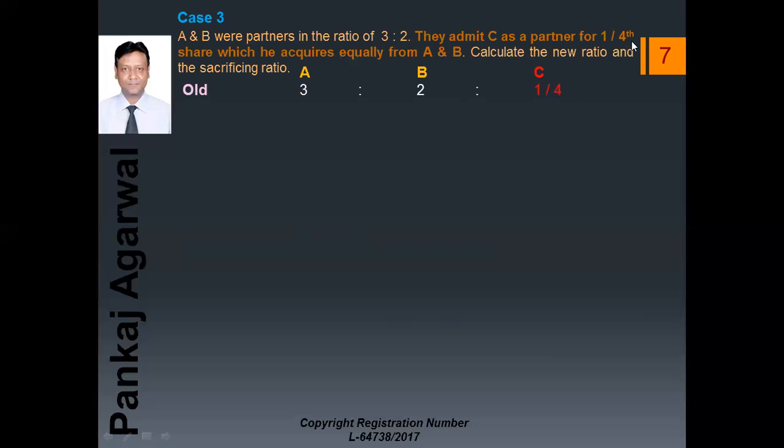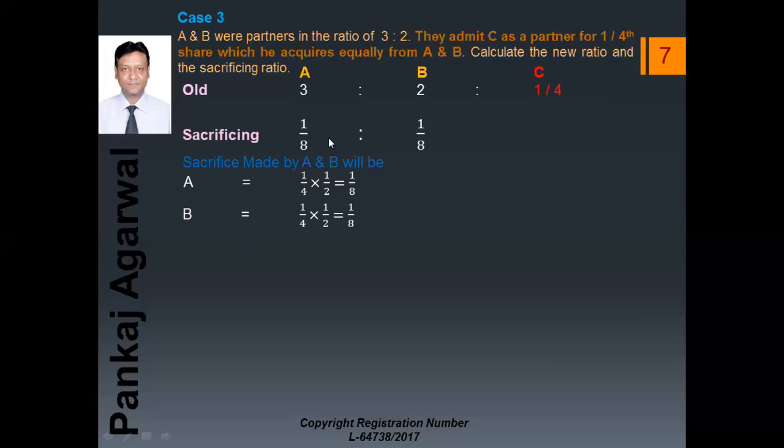C was admitted for 1/4 share. Sacrifices made by A and B will be calculated as A's sacrifice will be 1/4 into 1/2 because it was to be shared equally. B's sacrifice will be 1/4 into again 1/2. So sacrifices made by A and B is 1/8, 1/8.